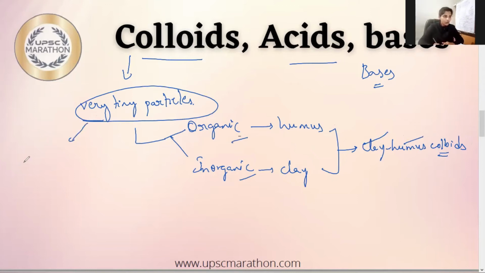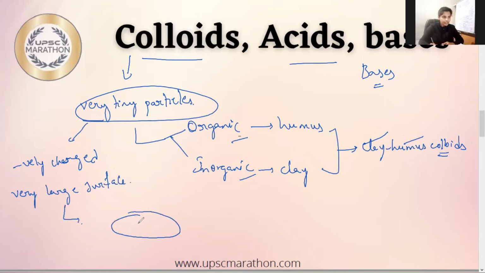Fine. So what is the thing about these colloids? Colloids are very tiny particles, consisting of both organic and inorganic, which is clay and humus. Now, these colloids are negatively charged particles and have a very large surface area. Now, how does it make sense to our discussion? Now, this is a colloid. Fine. So, this is negatively charged and has a large surface area.